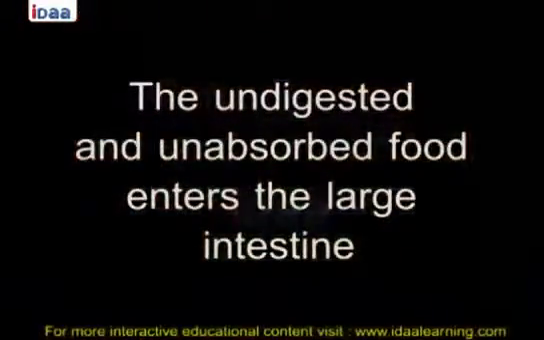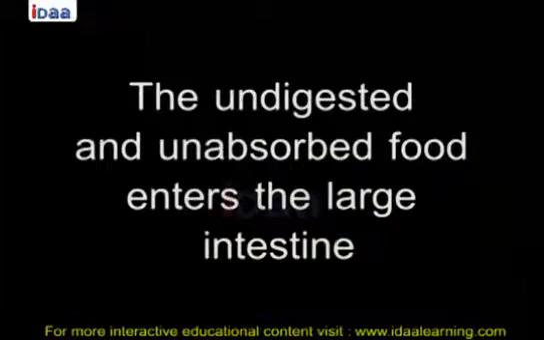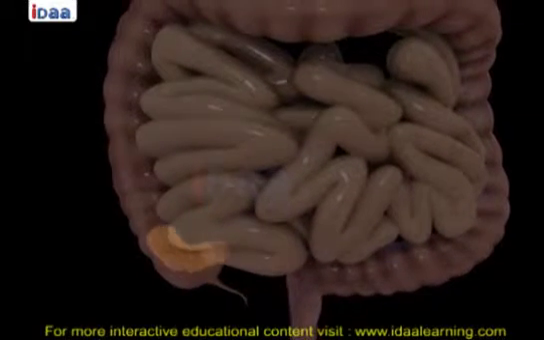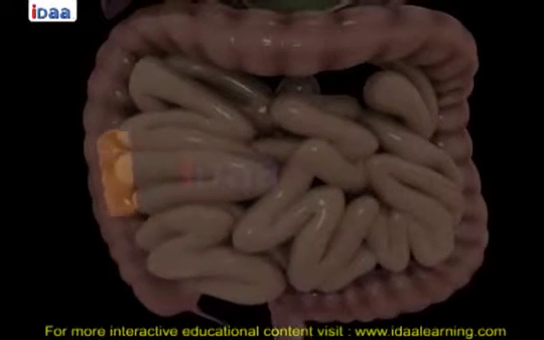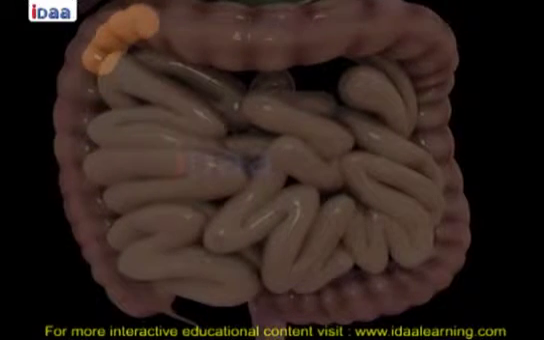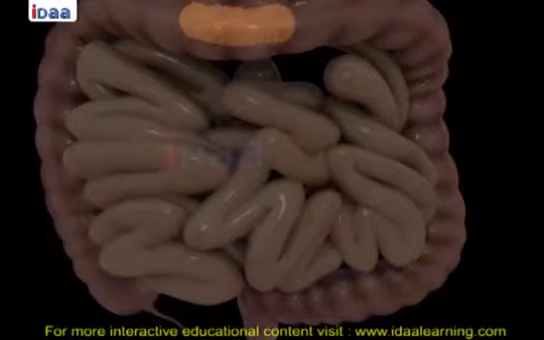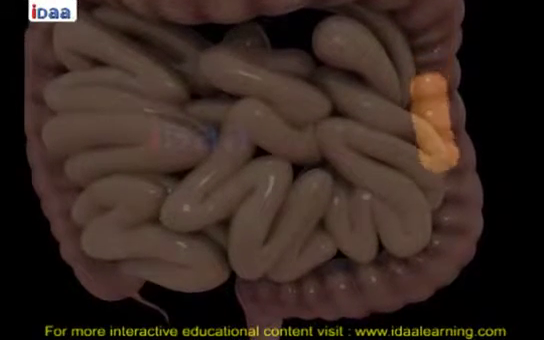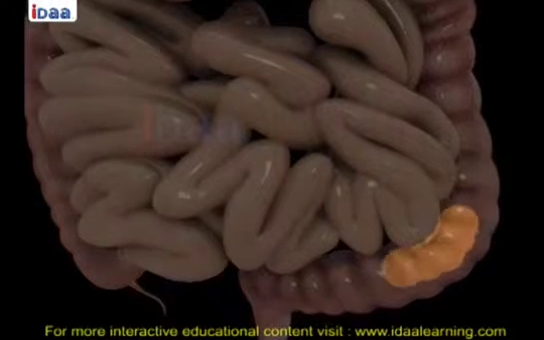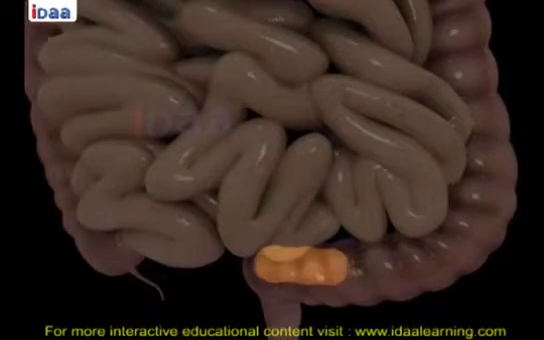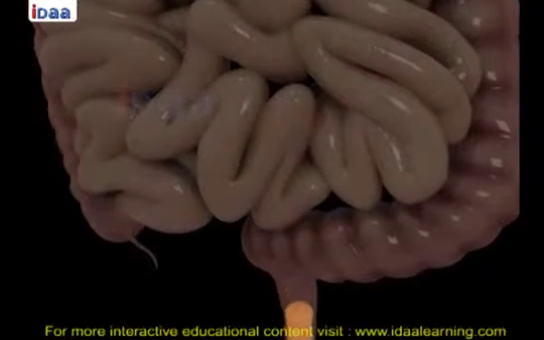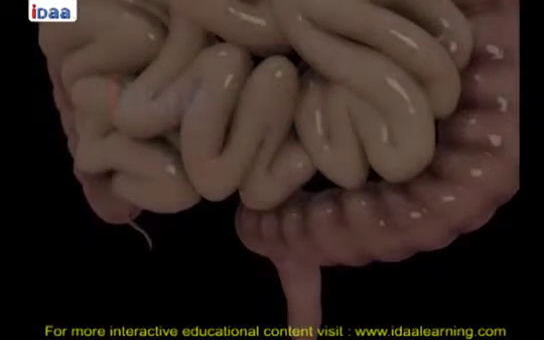The undigested and unabsorbed food enters the large intestine. Large intestine. The large intestine is wider than small intestine and measures 1.5 meters in length. Once the undigested food enters the large intestine, it absorbs water and some salts from it and passes the remaining waste into the rectum. Here it remains as semi-solid feces. The fecal matter is removed through the anus. This is called digestion.